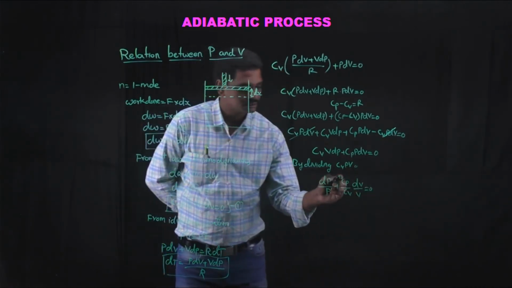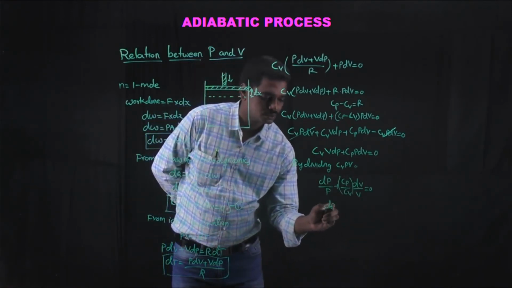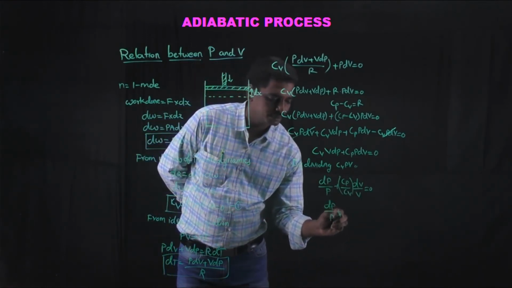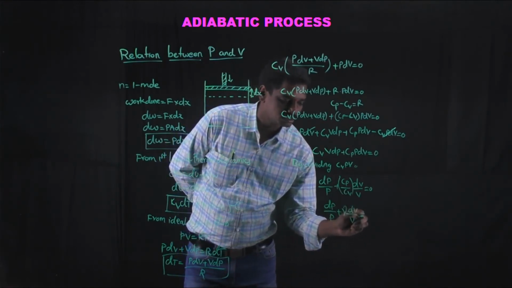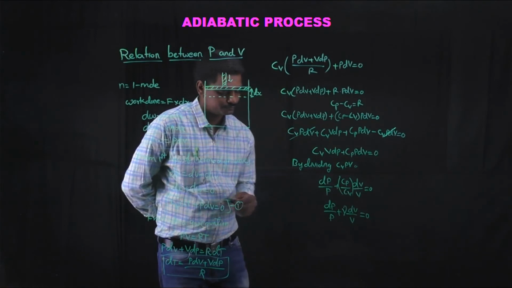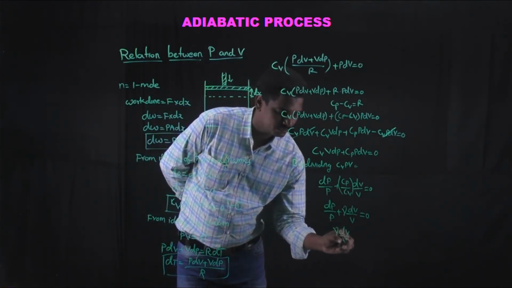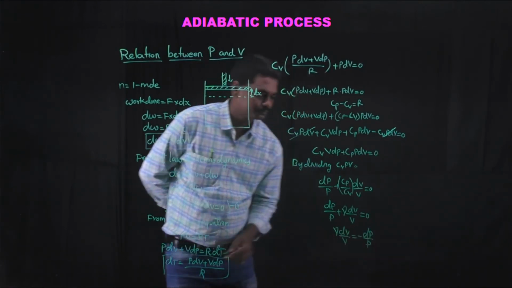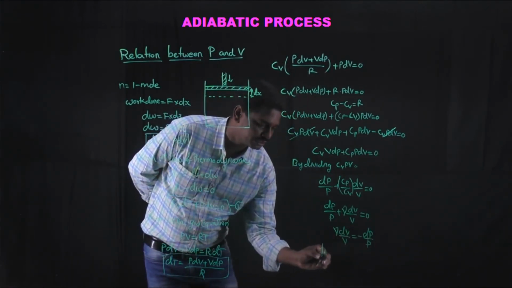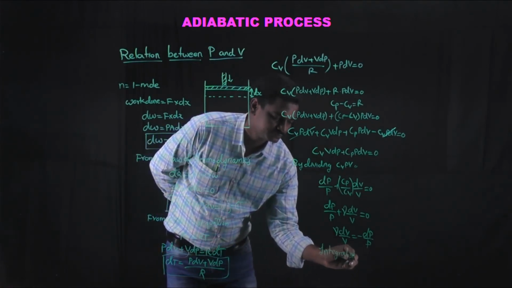But here Cp by Cv is nothing but the adiabatic constant gamma. So dP by P plus gamma into dV by V is equal to 0, from which gamma into dV by V is nothing but minus dP by P. Now integrating on both sides,